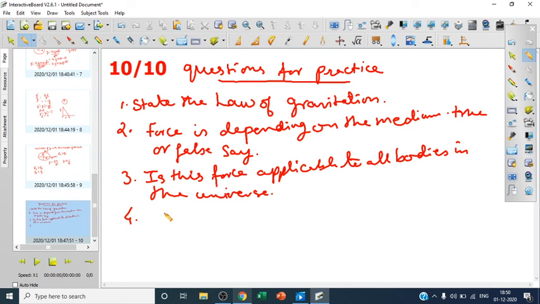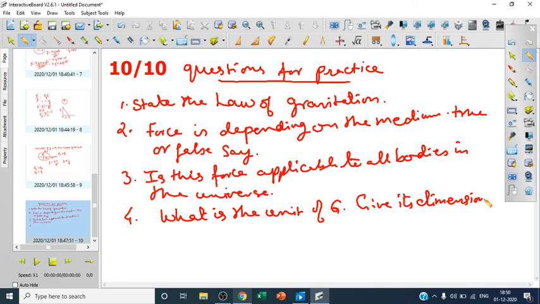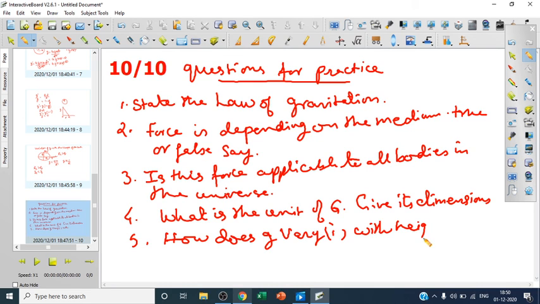And what is the unit of capital G? Give its dimensions. You can find the dimensions also, it's easy. Lastly, how does G, that is acceleration due to gravity, vary? Number one, with height, sometimes written as altitude also. Number two, with depth.